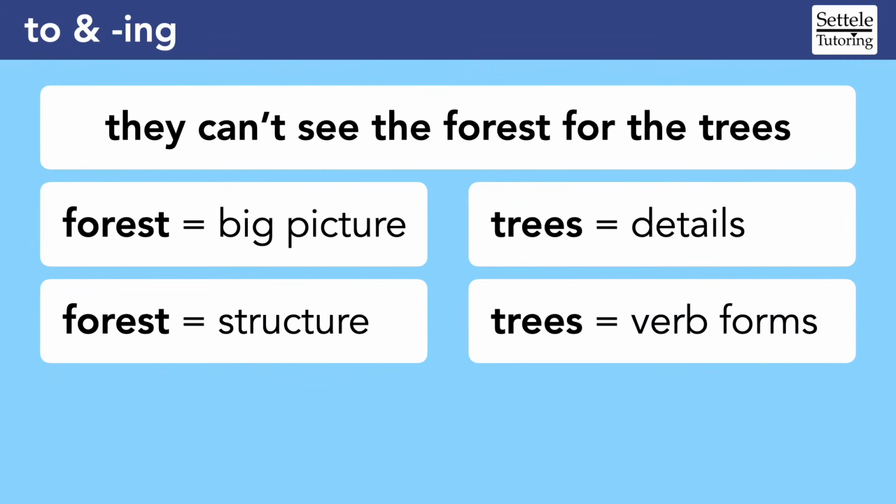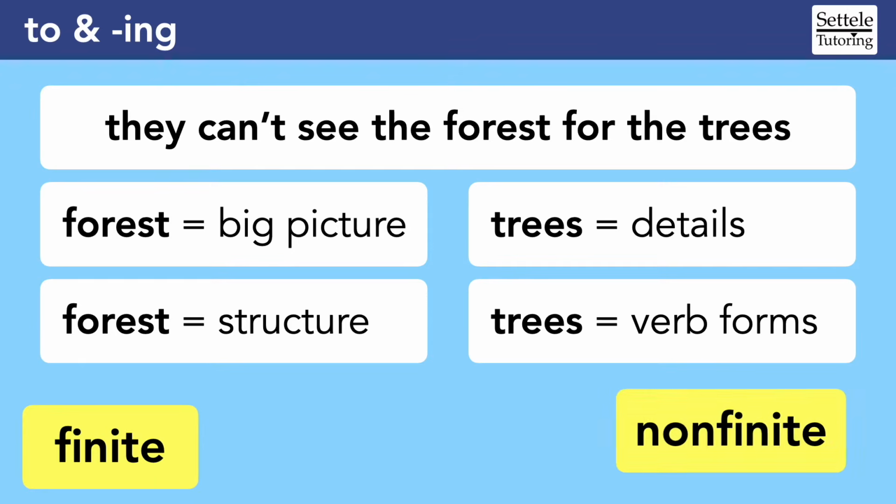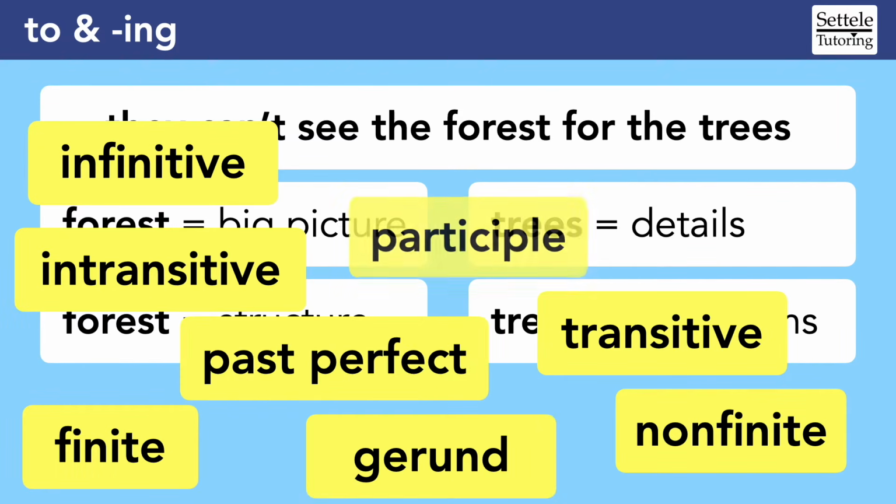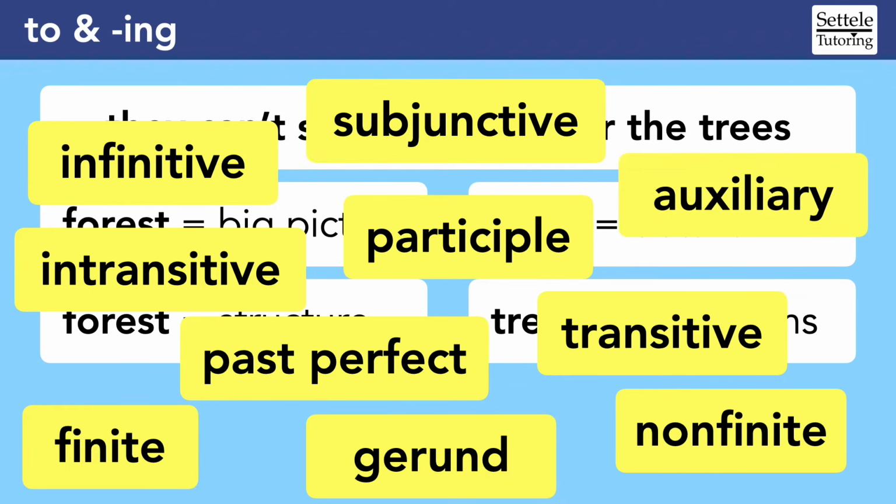Some people get so carried away with the specific types and tenses of verbs that they miss how those verbs affect the big picture structure of the sentence. If you start categorizing every verb as finite, non-finite, transitive, intransitive, gerunds, and participles, you're going to lose your grasp on what's actually happening inside of the sentence.